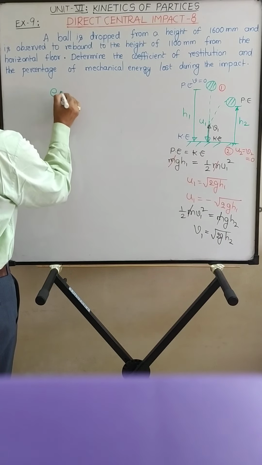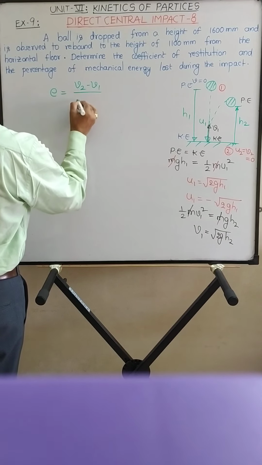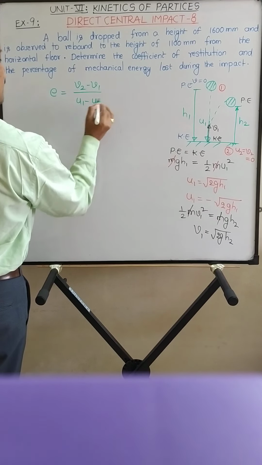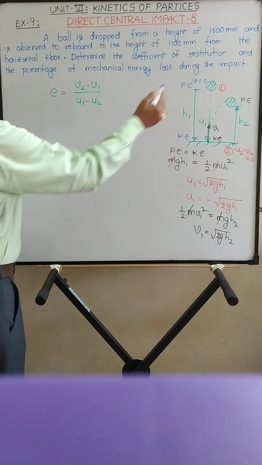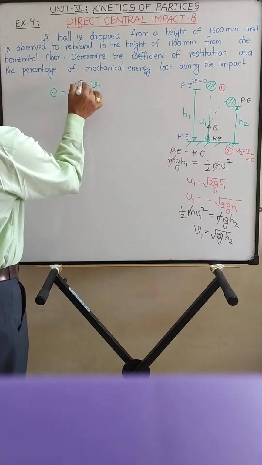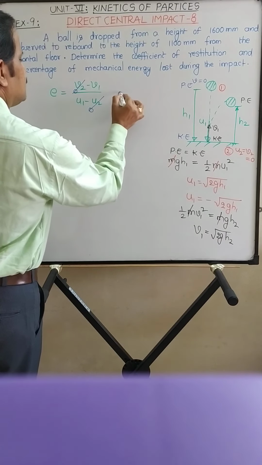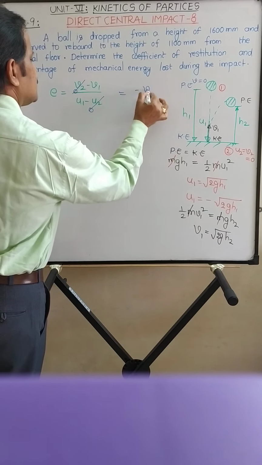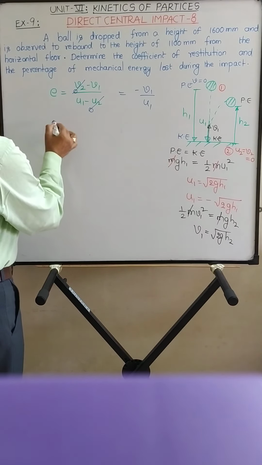Coefficient of restitution is given by (v2 minus v1) upon (u1 minus u2). Here, for impact with a body of very large mass, v2 is 0 and u2 is 0. So coefficient of restitution is minus v1 upon u1, right?